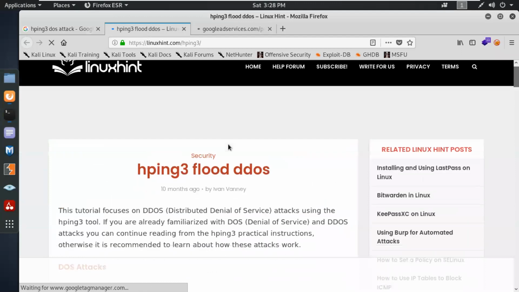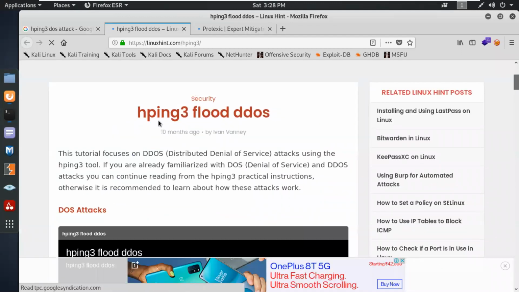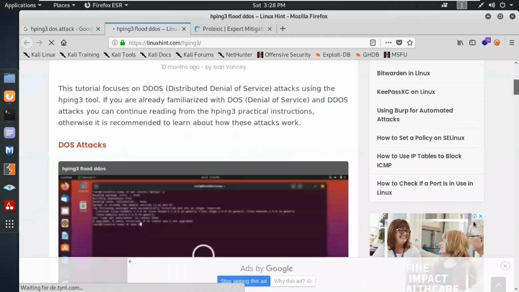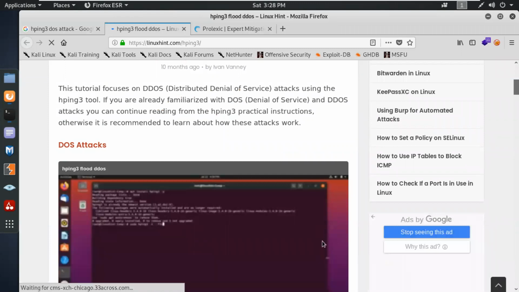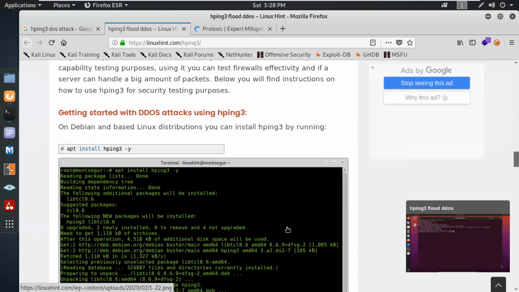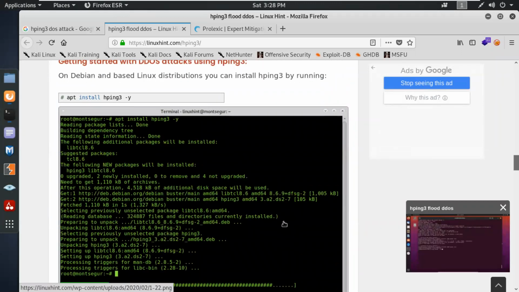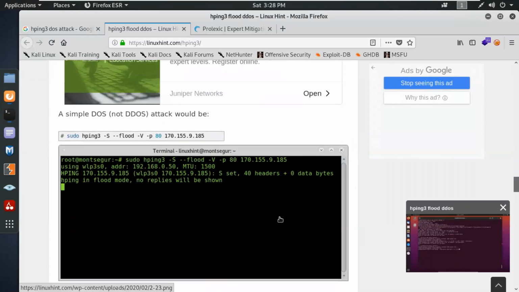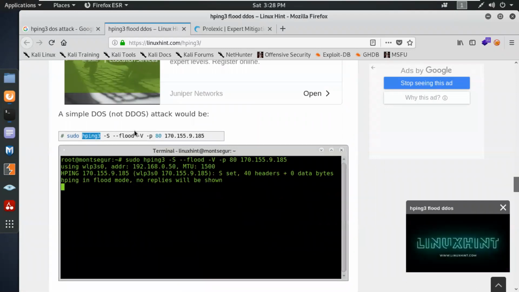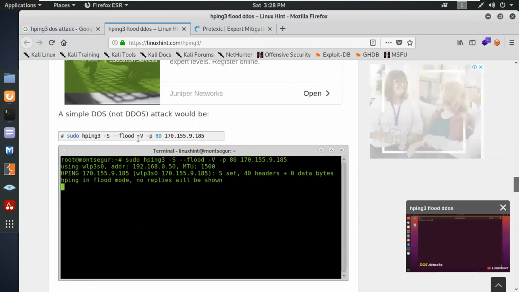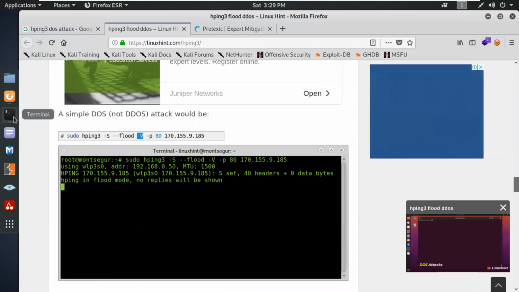You can see over here there are lots of blogs given. You can see hping3 flood DDoS. Over here we can't perform a DDoS attack with hping3 because it's going to use a single host. We're going to use some of the hping3 commands to make a customized, or fragmented, packet. You can see a simple DoS attack, not a DDoS attack. What exactly is the capital S, and what is the use of hyphen flood with the capital V and the hyphen p port number? Let's see here.